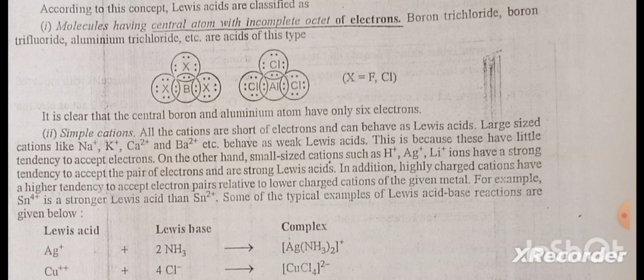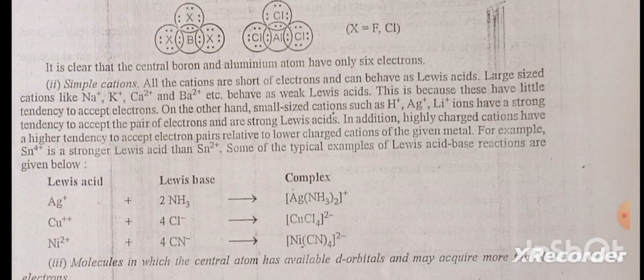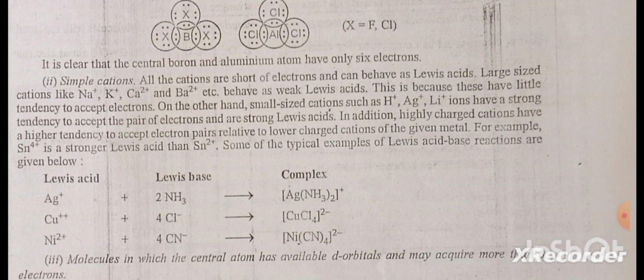Large-sized cations like Na positive, K positive, Ca2 positive and Ba2 positive etc. behave as weak Lewis acids. This is because these have little tendency to accept electrons. On the other hand, small-sized cations such as H positive, Ag positive, Li positive ions have a strong tendency to accept the pair of electrons and are strong Lewis acids.